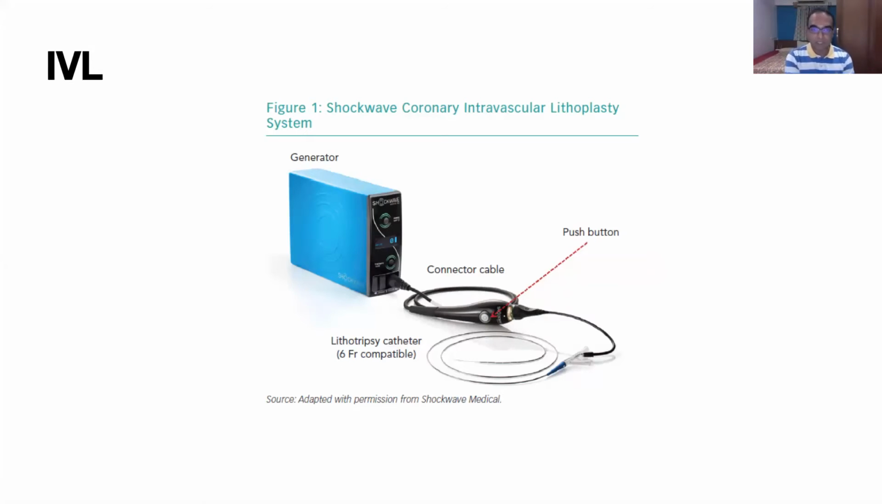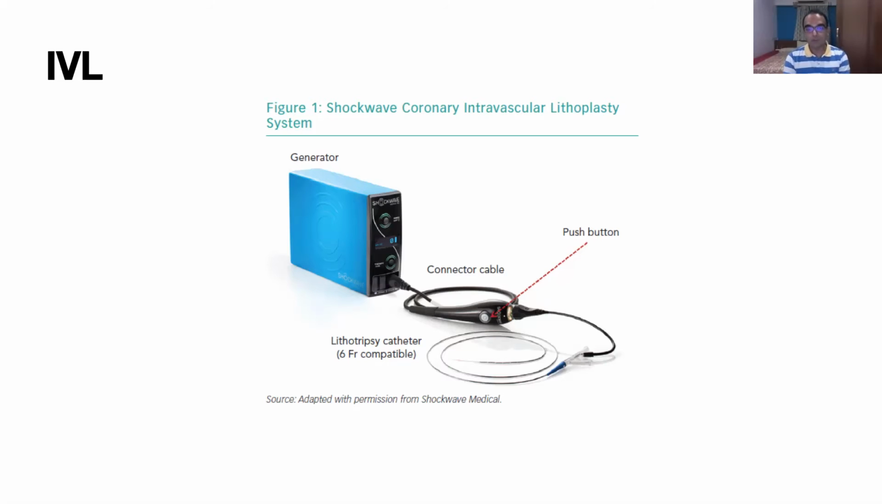So there is a pulse generator which is battery operated. Then there is a cable, and as you can see, there is a button on the cable which, if you press, will give you the pulses. You can press it again, it will stop the pulses, but at one time it will give around 10 pulses. So there will be 8 cycles of 10 pulses, so it will give around 80 pulses. You can give 8 cycles in one artery.